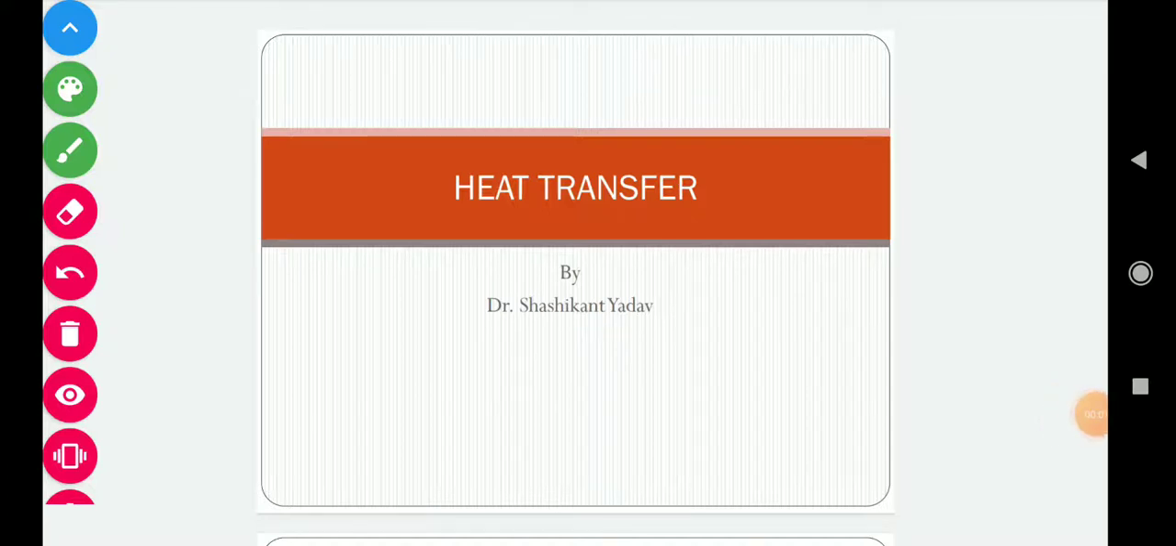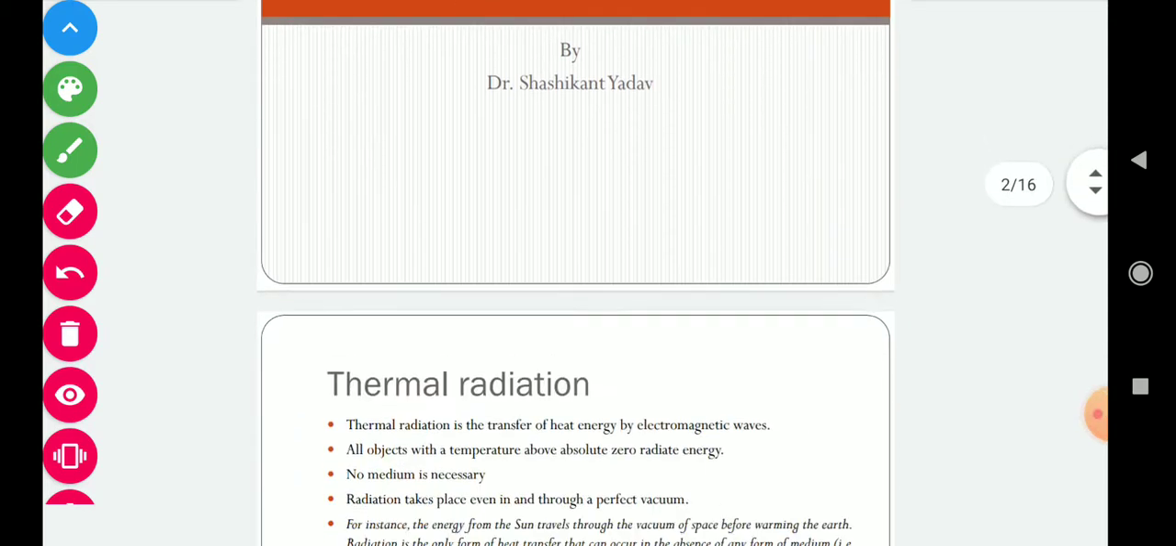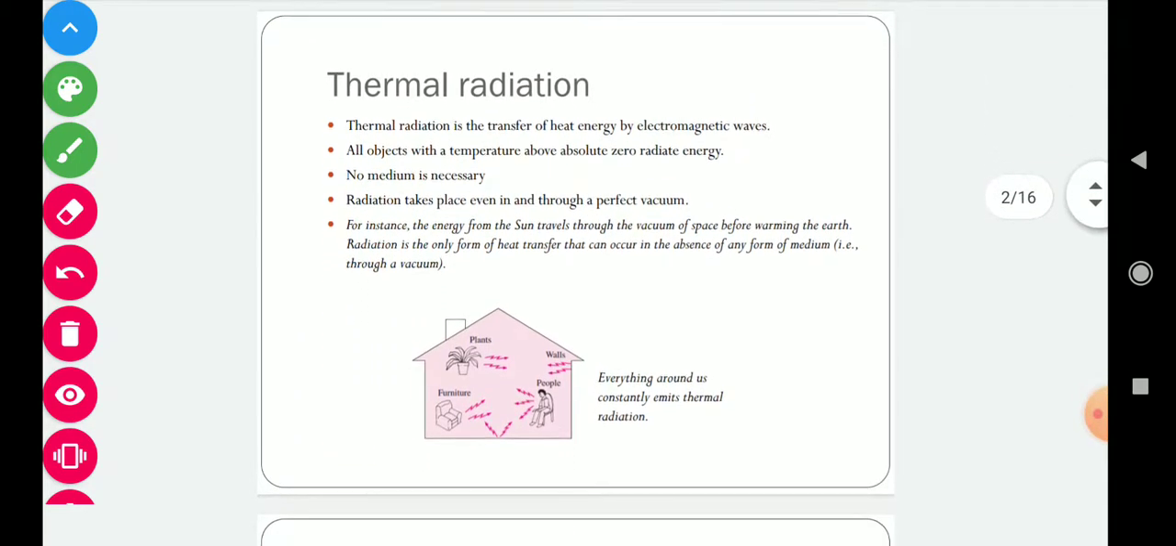Good morning. In today's class we will discuss heat transfer through radiation. So the first question arises: what is thermal radiation?